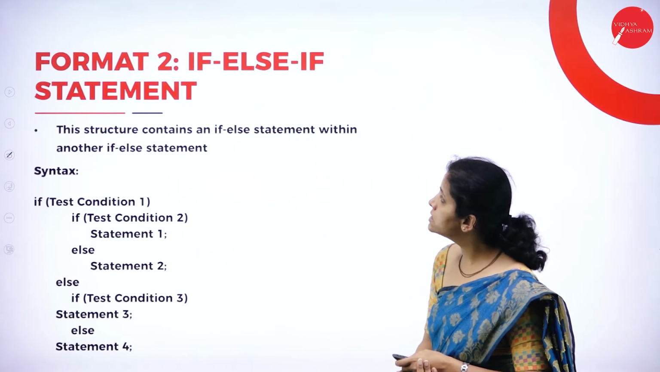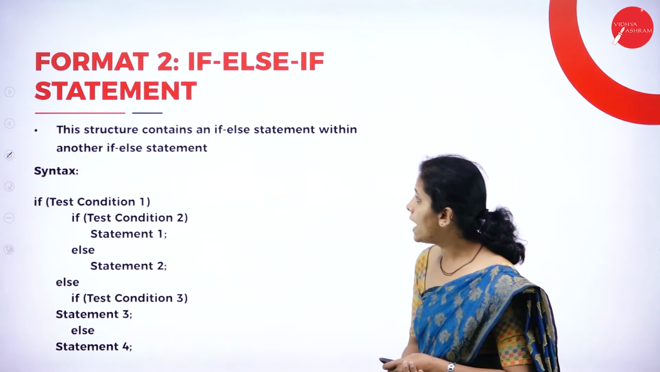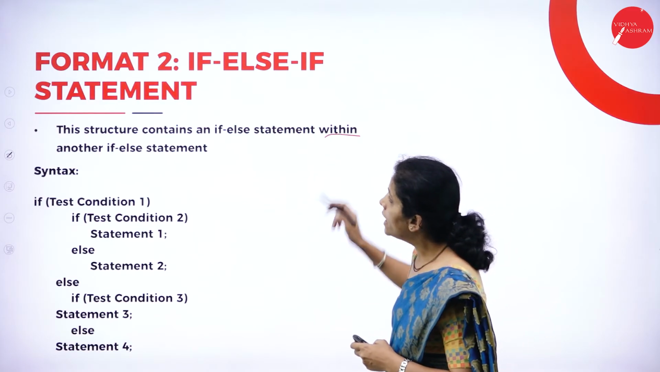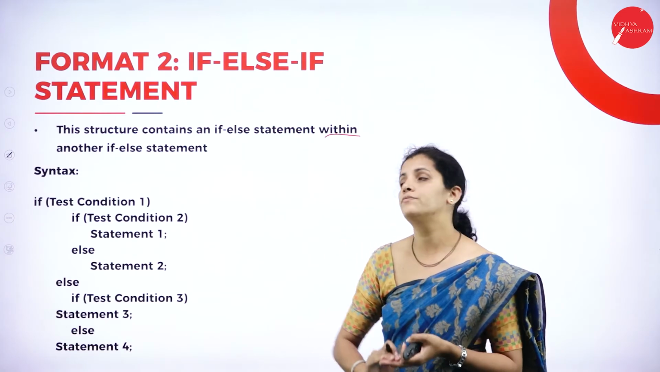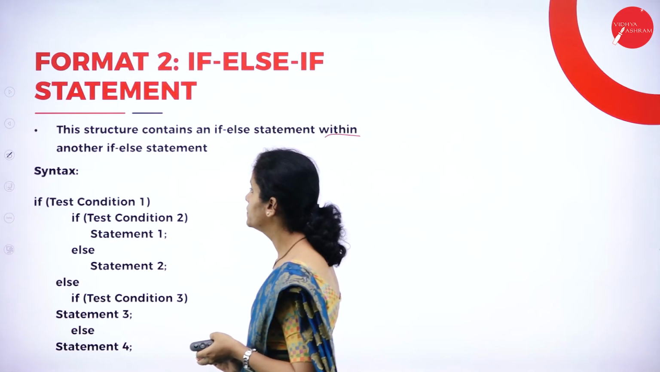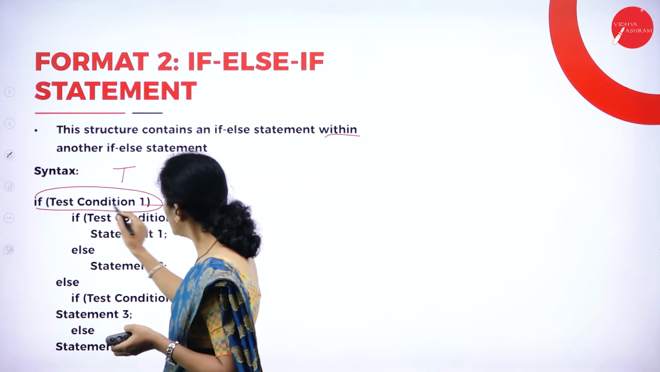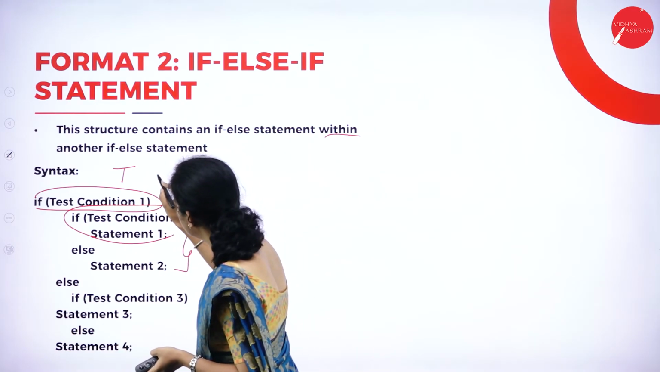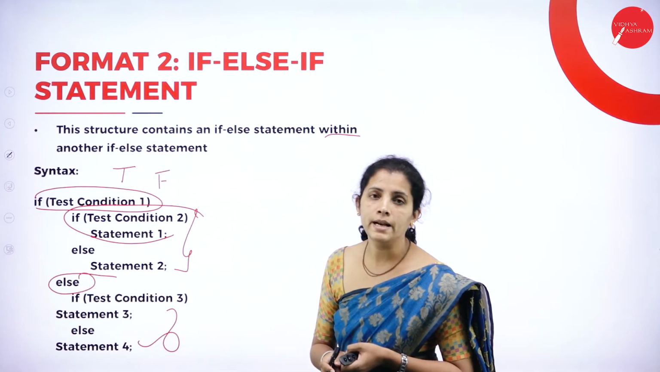Now I'm going to have the second format of the if else if statement, and this structure contains an if statement within another if statement. So in one if statement, I'm going to write another if statement, which is known as if else if format 2. So here, if this condition is true, inside this I'm going to write another if. And if this condition is false, in my else part, I'm going to write an if else statement once again.